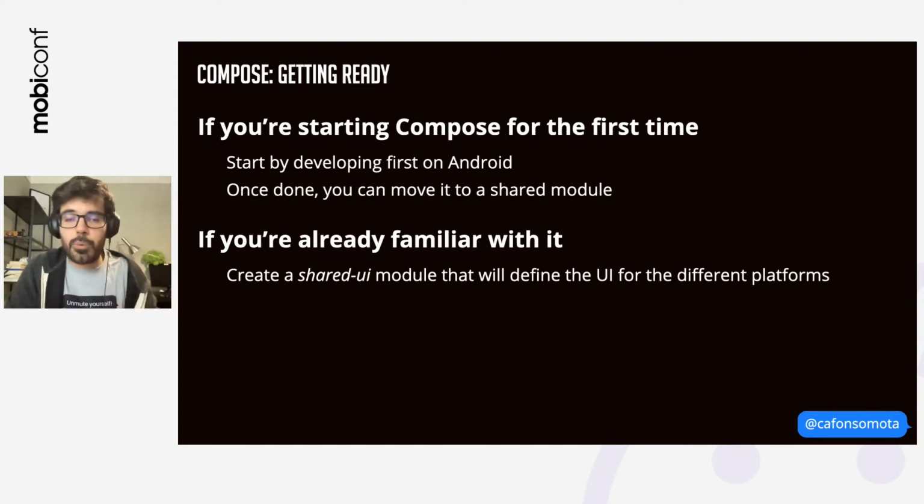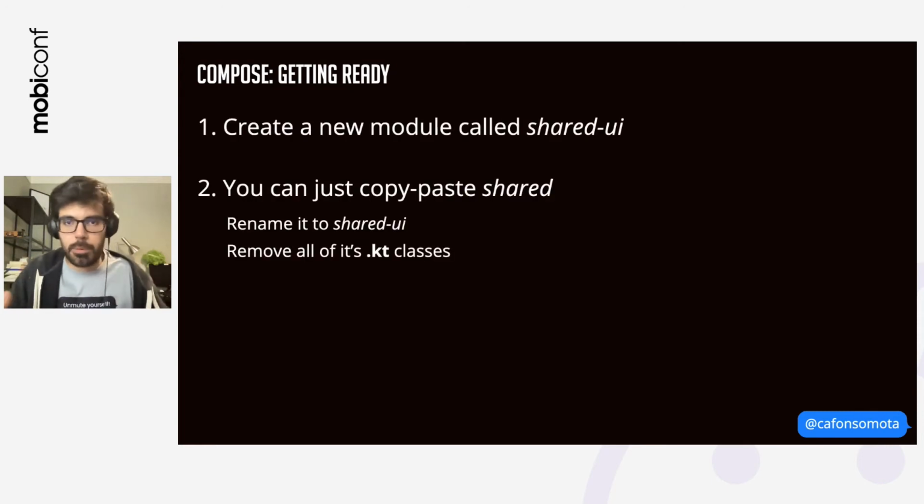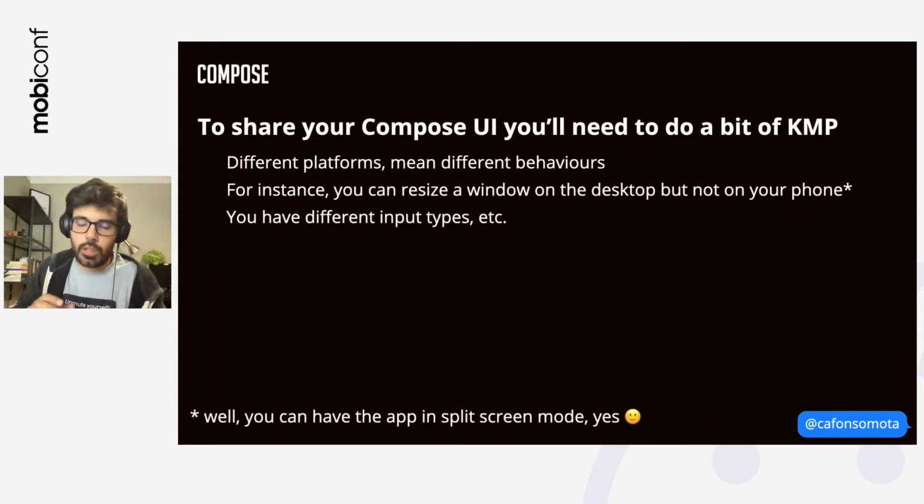If you're already familiar with Compose, you can always dive directly into the desktop, and for that, just create a module called shared UI. You can just copy and paste shared, rename it to shared UI, and remove all the Kotlin classes. To share your Compose UI code, you're going to need to know a bit about Kotlin Multiplatform. Thankfully, you've just watched an entire intro on Kotlin Multiplatform, so this is going to be easy for you.